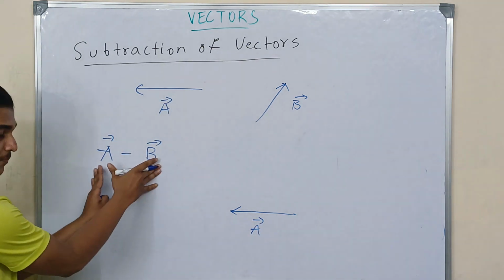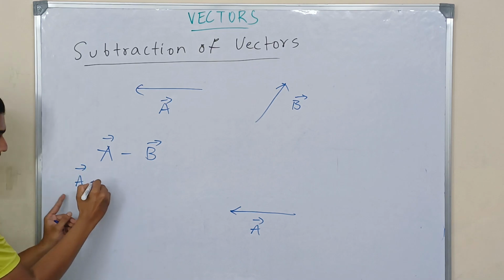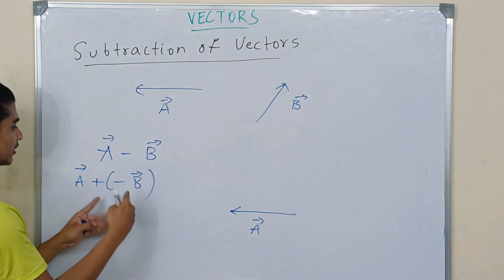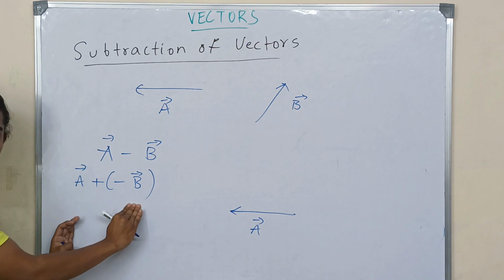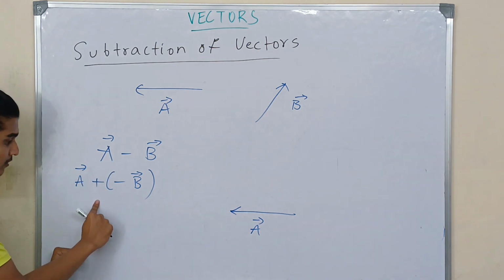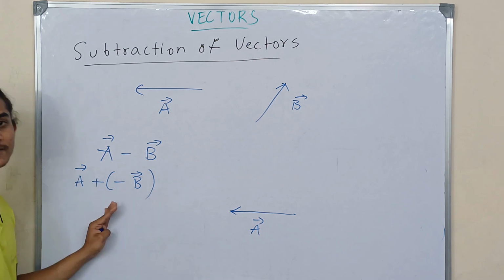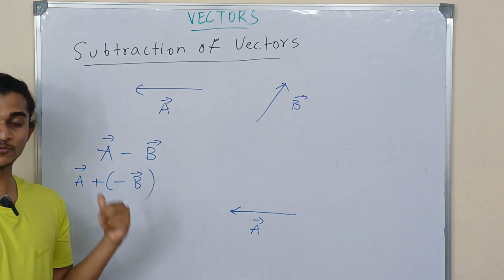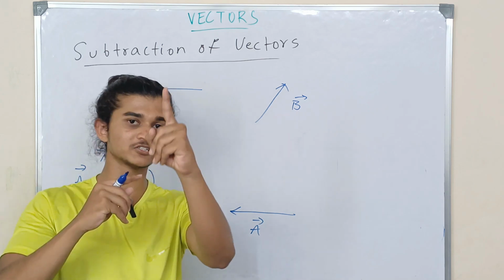I'm going to modify this equation into a different form. So this is vector A plus of minus vector B. Now see, if you multiply plus into minus, you're going to get your minus back, which is this original equation. So there's no problem with modifying this equation in this way. I'm just adding vector A with minus of vector B. So do I have minus of vector B? No.